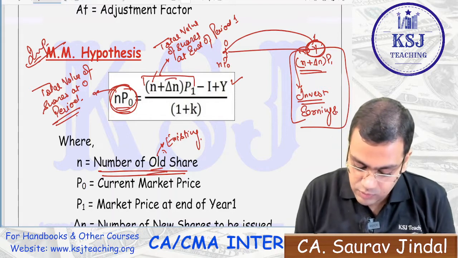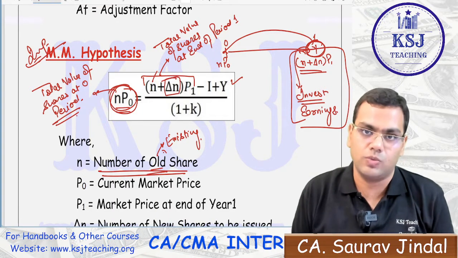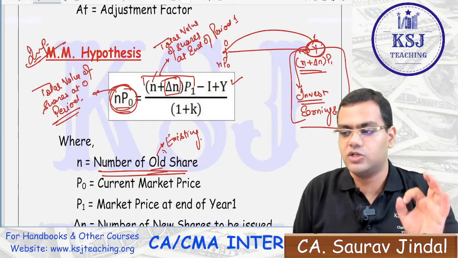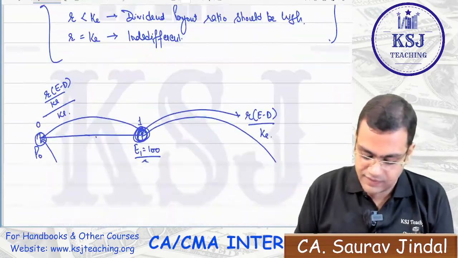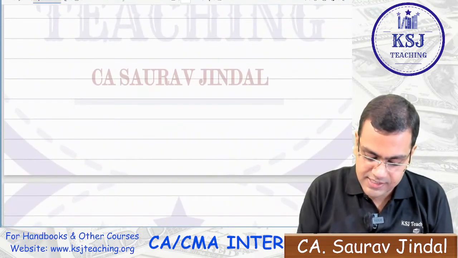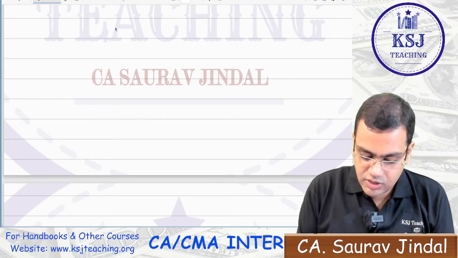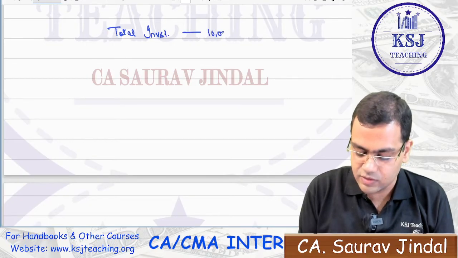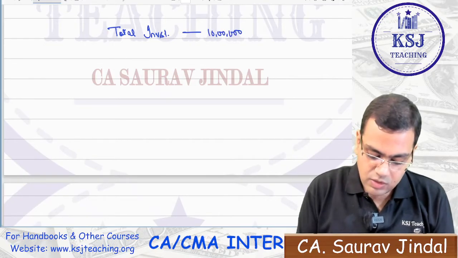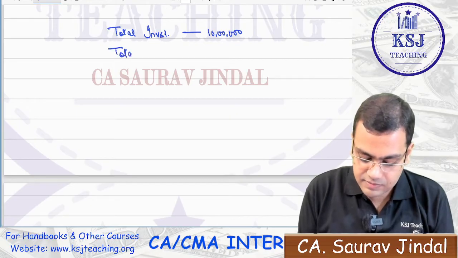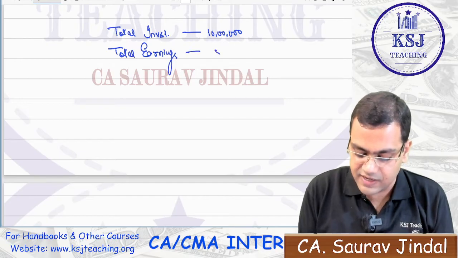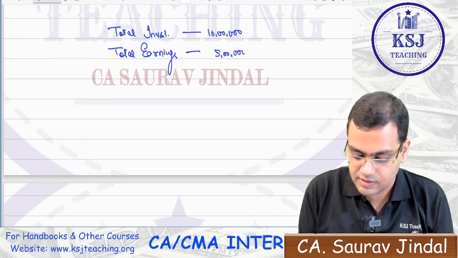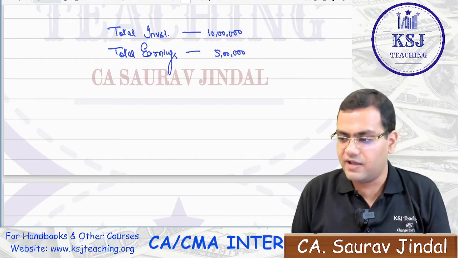How to calculate the number of shares you want to issue? Listen to it very carefully. Let's say your total investment that you want to make is 10 lakh rupees. Now, what is your total earnings? Your total earnings is, let's say, 5 lakh rupees, right?